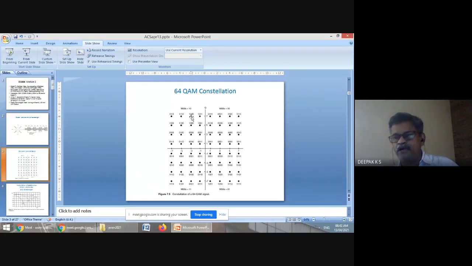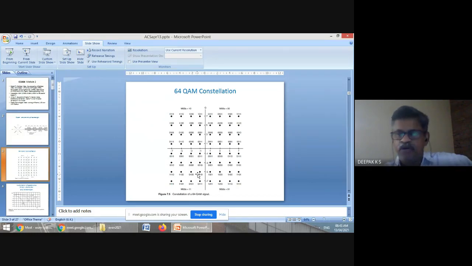So each point in a constellation represents a signal waveform, and each signal waveform is a symbol, and that symbol is a collection of bits. So the more densely you pack, the more symbols you have, which means you are carrying more bits per symbol. However, the distance between the symbols is reducing, meaning the noise margin is less. This symbol can be mistaken for this symbol if the noise exceeds half of this difference. Okay, so that is the point to note.